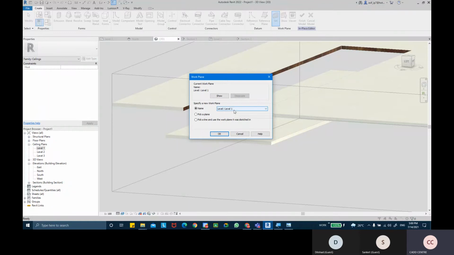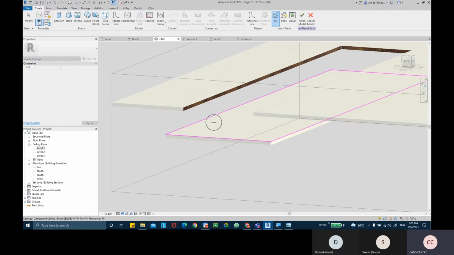It's going to ask me on which plane you want to work. So I'm going to take this option called pick a plane. Because from here I'll only get the level names, which is not on a level. So I'm going to pick a plane, click OK, and pick this top plane so that whatever I sketch or draw would be drawn on that given plane that I'm picking.